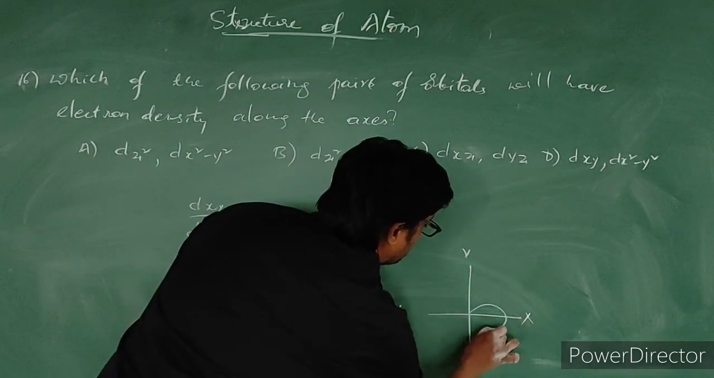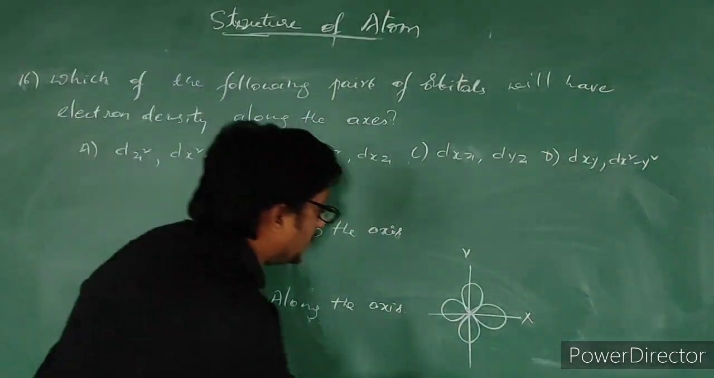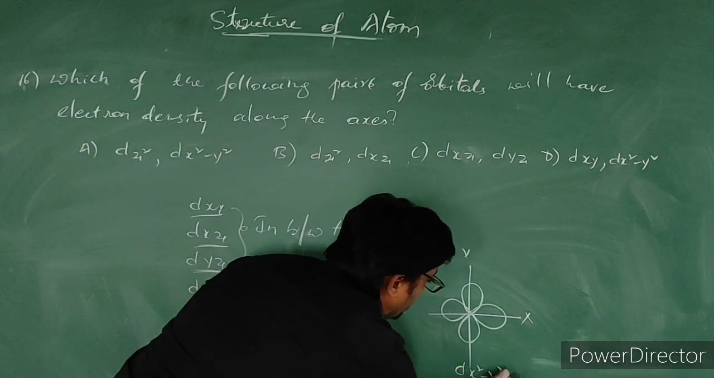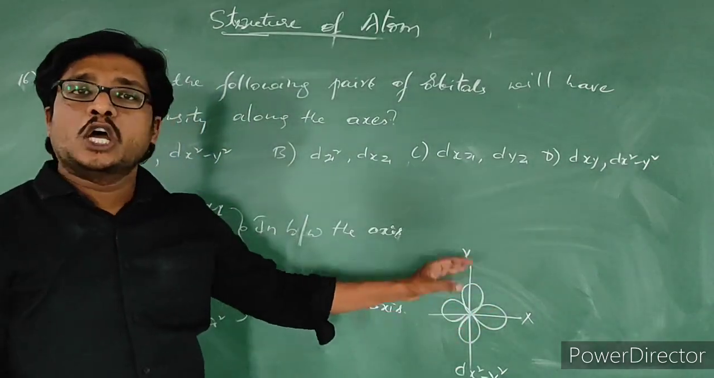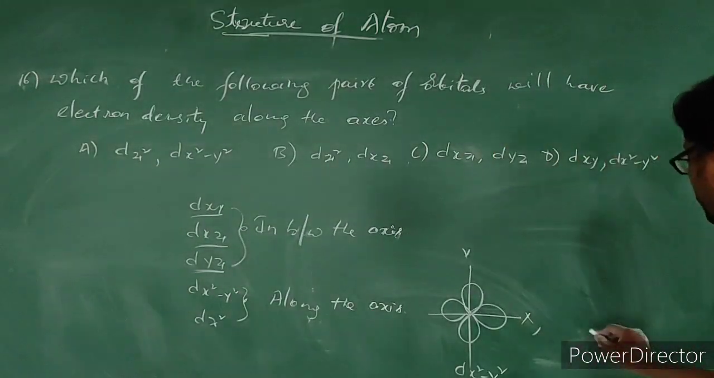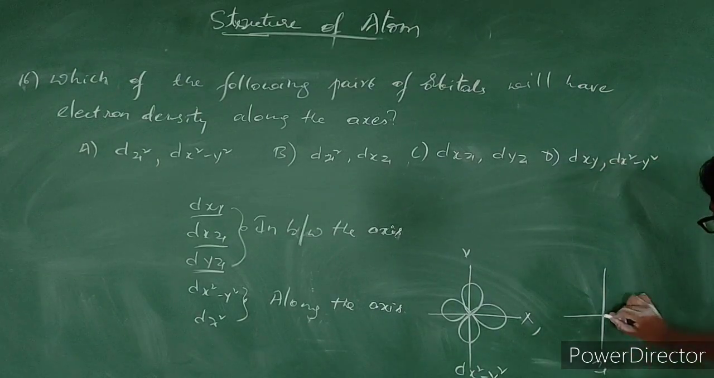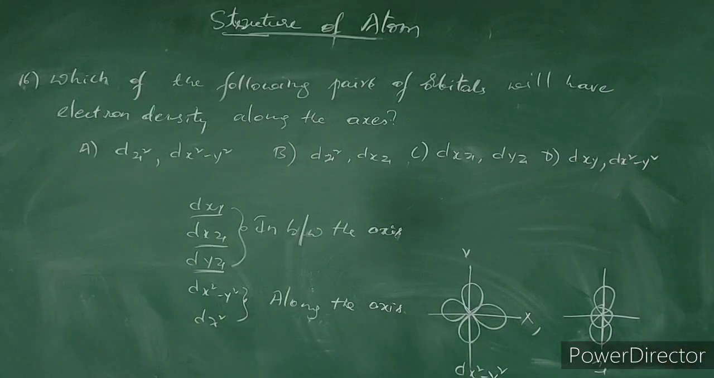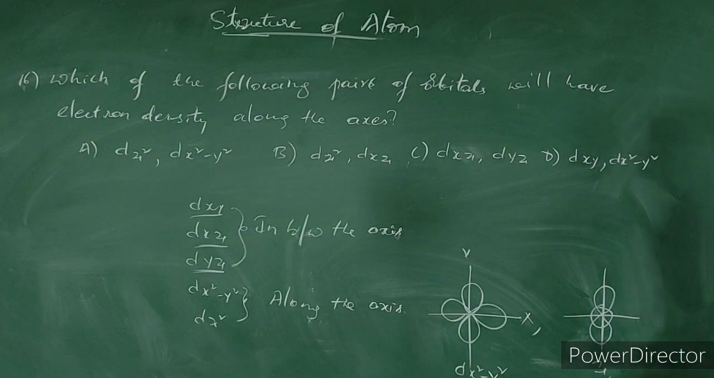this is nothing but dx square minus y square. Orbitals are present along the axis, along the x and y axis. In the same way, when we consider dz square, this is nothing but dz square. Here also, if you see, the orbital is present along the z axis.